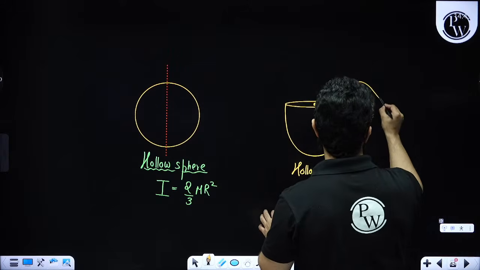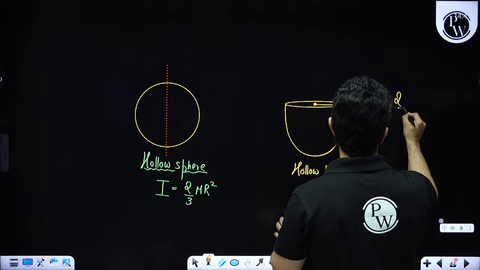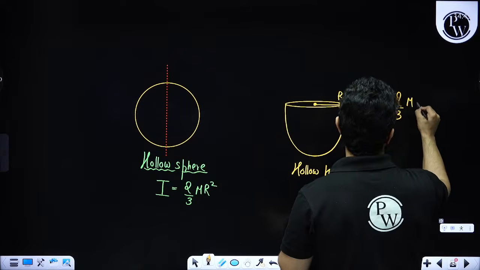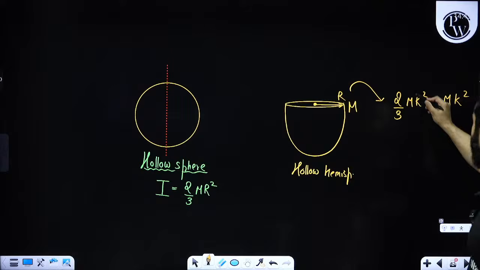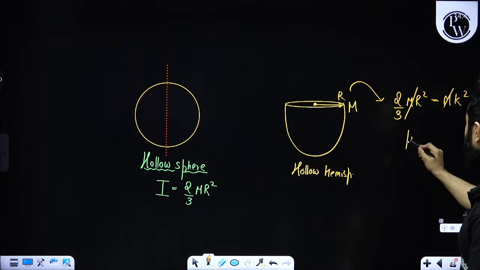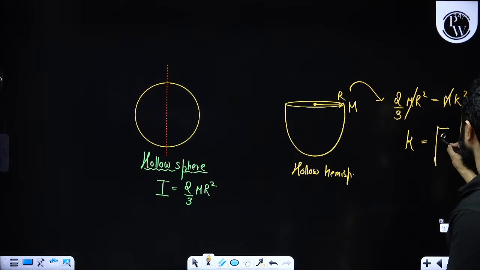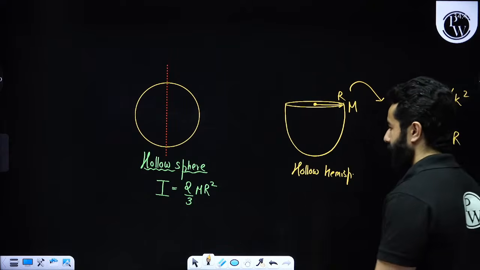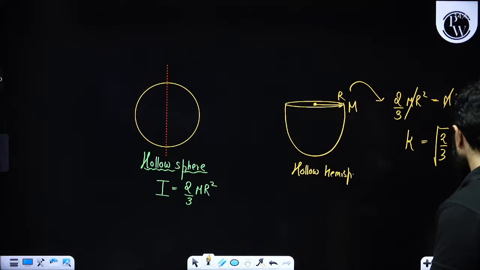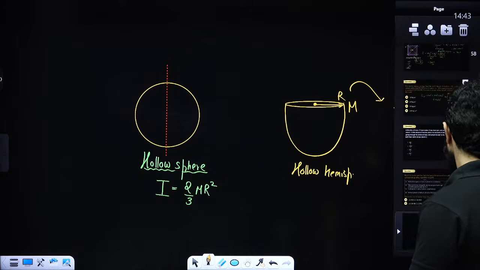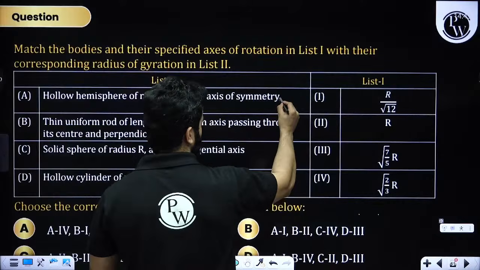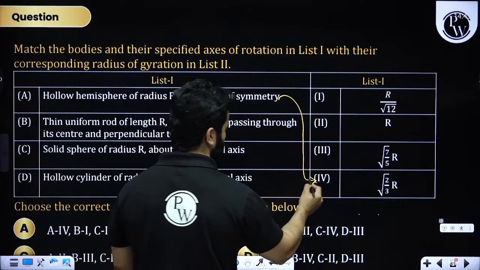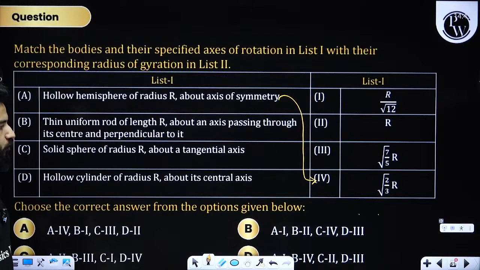The moment of inertia of this will also be 2 by 3 mr square and equals mk square, where k is the radius of gyration. So m cancels out, and k will be under root of 2 by 3 into r. Okay, clear, right? So in this manner you can solve this question. Option A will be marked to fourth one.